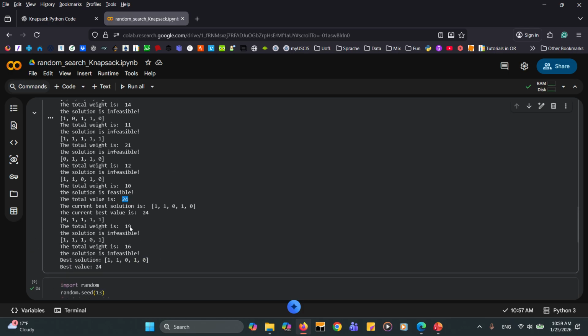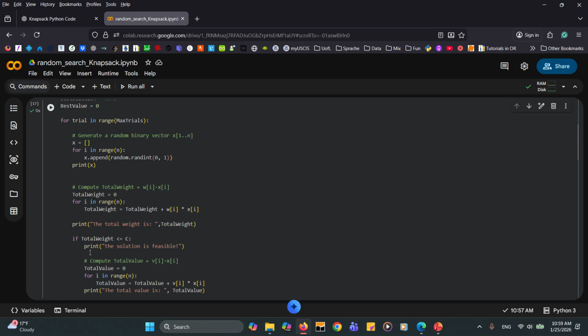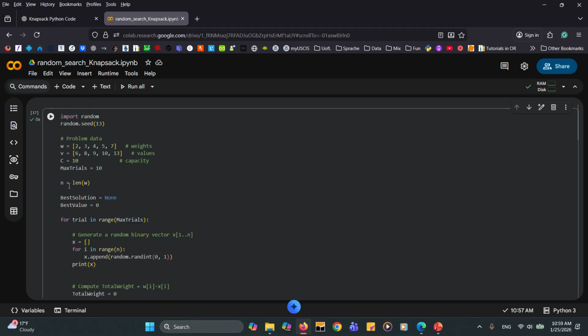So from 6 to 10, we had 1 feasible solution, which luckily was better than what we had. So we have another update in the best solution and in the best value. Okay, so we can see how this random search works for the knapsack problem.